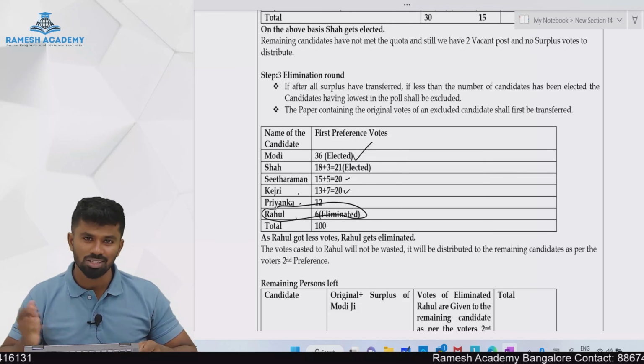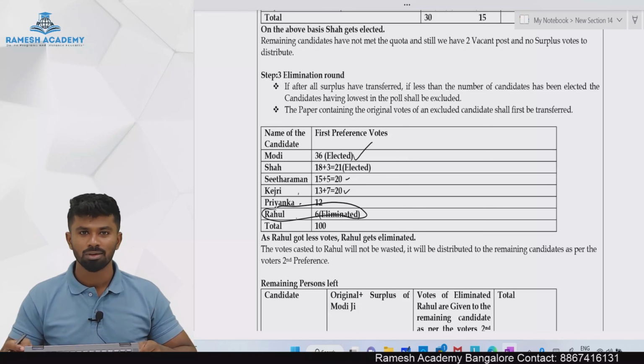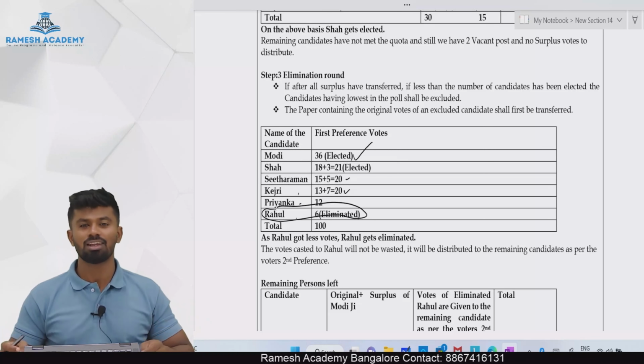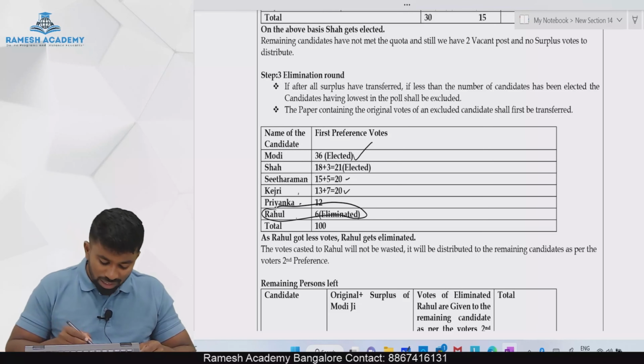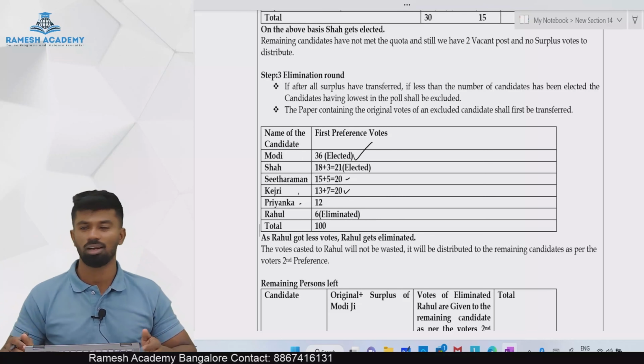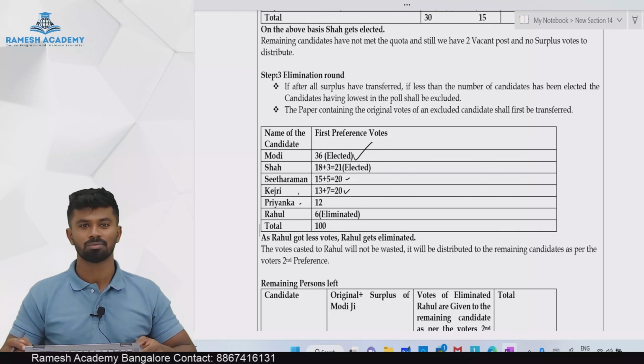Is there any chance that he will get elected? No, there is no chance. In this scenario, what will we do? We will eliminate Rahul. We will send him home. We will say, it is not going to happen from now on. We will send him home.